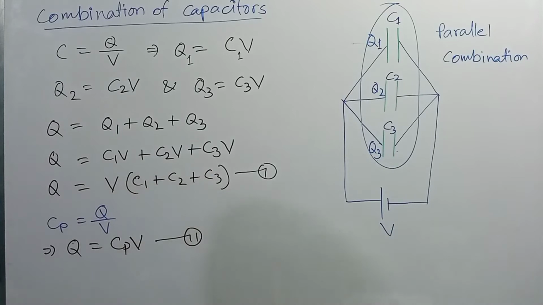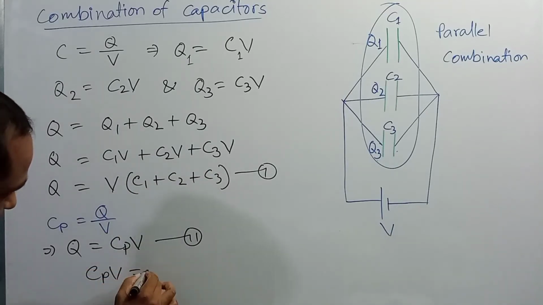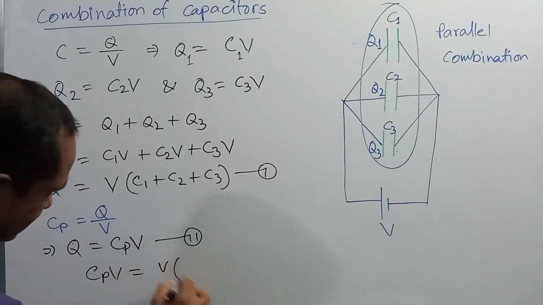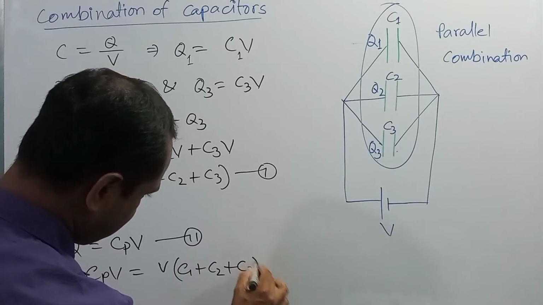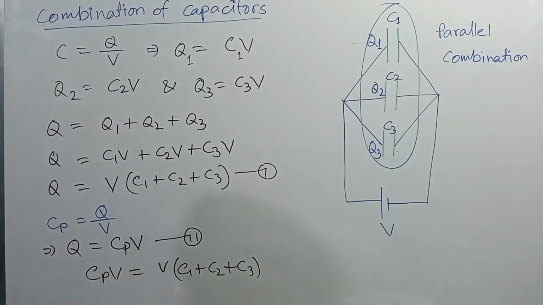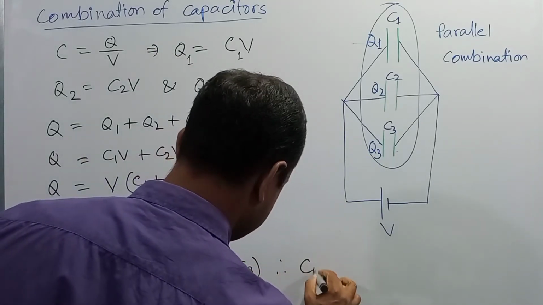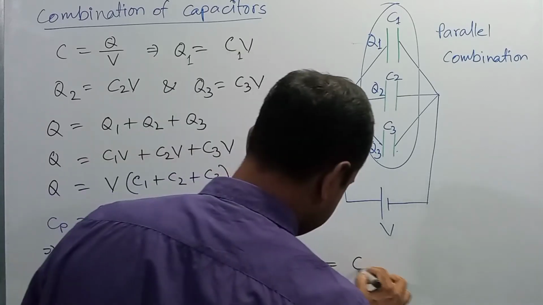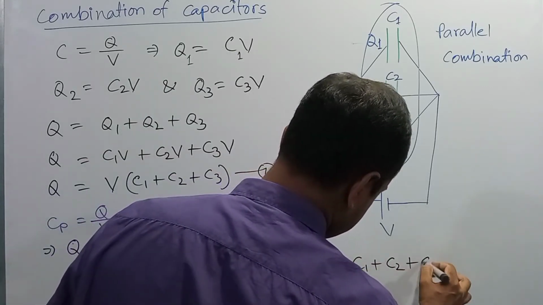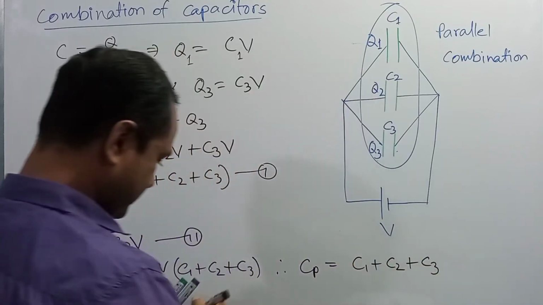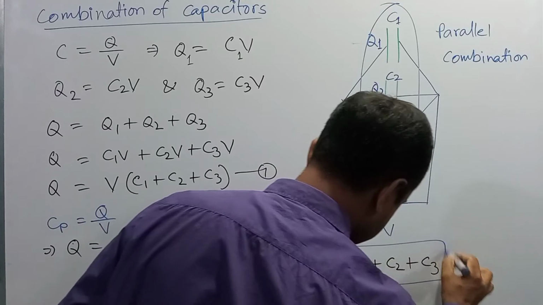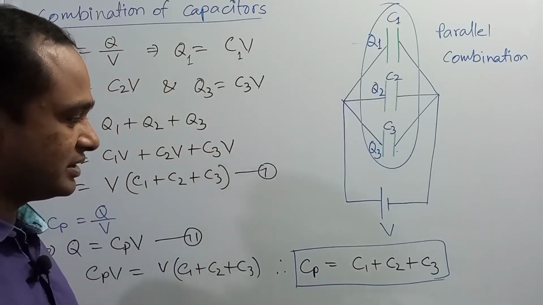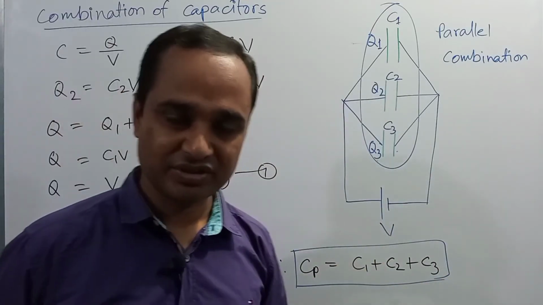So from equations 1 and 2, Cp V is equal to V multiplied by C1 plus C2 plus C3. Omitting V from both sides, Cp is equal to C1 plus C2 plus C3 and so on. This is the required expression for the equivalent capacitance in a parallel combination.